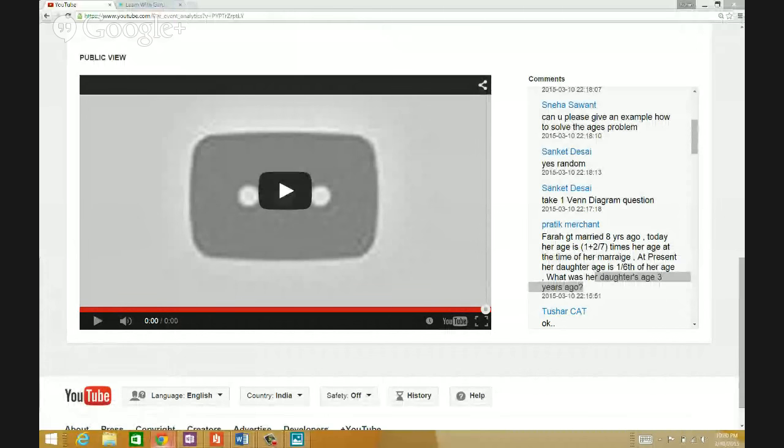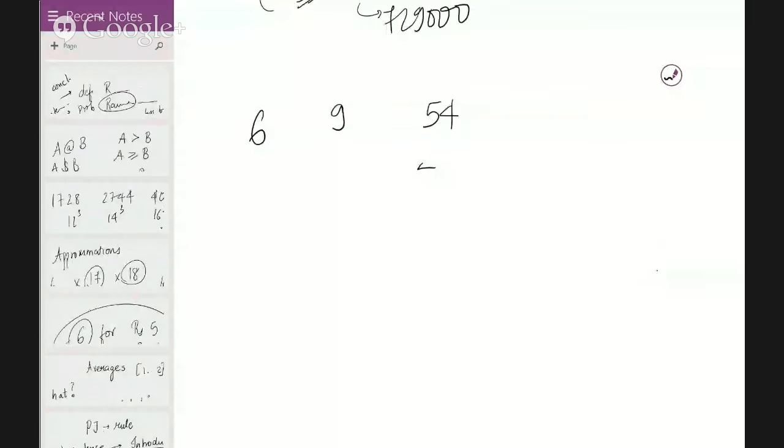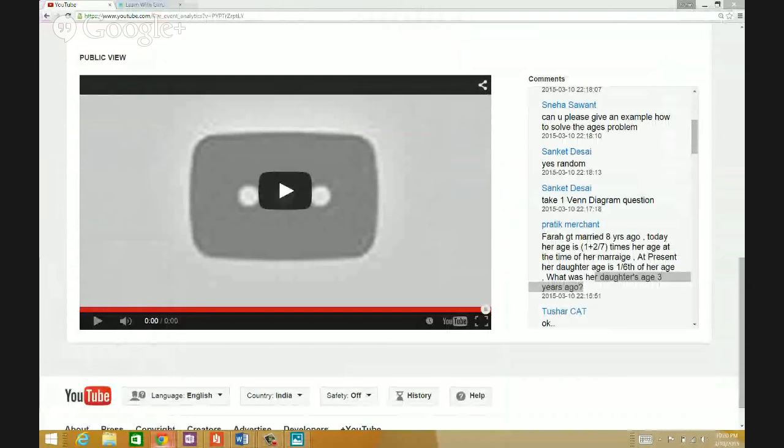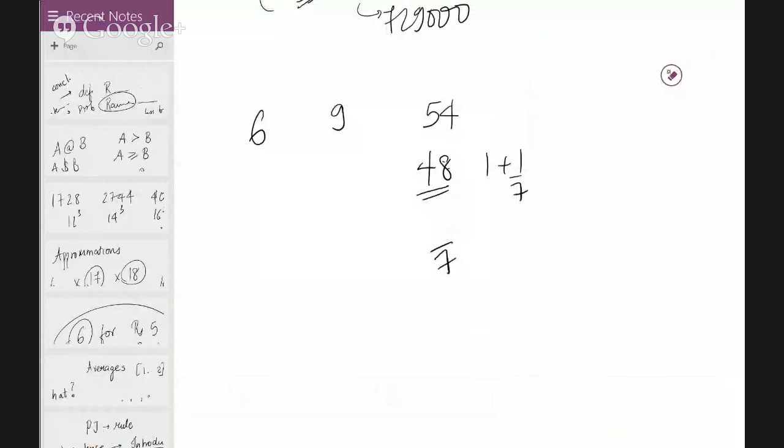She got married 8 years ago, which means she got married at 48. Now you just have to check whether 48 is divisible by 7, because it's 1 plus 1 by 7th time, which means 8 by 7th time precisely. Is it divisible by 7? No, so ignore 6. 2 by 7, sorry, is going to be 9 by 7. Doesn't matter, but 7 is always in the denominator. That's the catch.